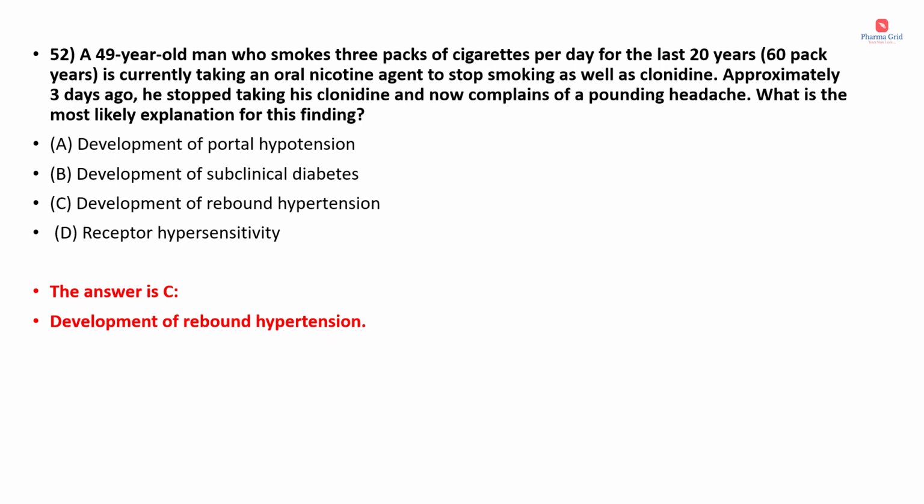So rebound hypertension is a sudden increase in blood pressure that occurs when certain medications, particularly those used to treat high blood pressure, are stopped abruptly. It's not just a return to previous blood pressure levels, it can actually cause blood pressure to spike higher than before treatment began. This phenomenon is most commonly associated with the abrupt cessation of medications that affect the sympathetic nervous system, such as beta blockers and alpha 2 adrenergic agonists like clonidine.